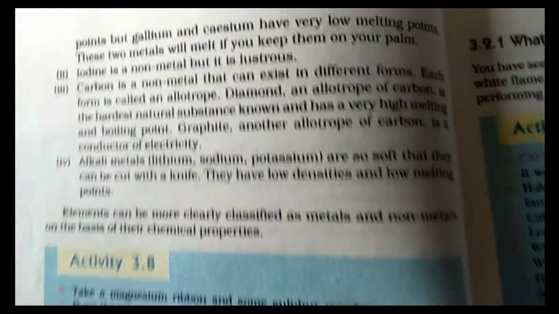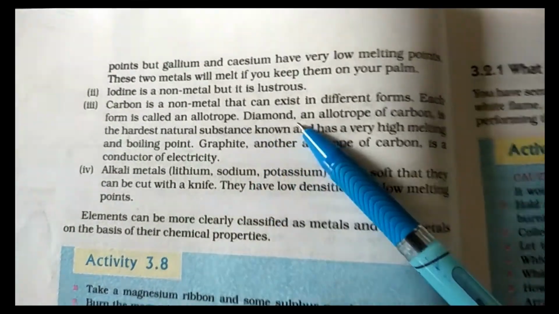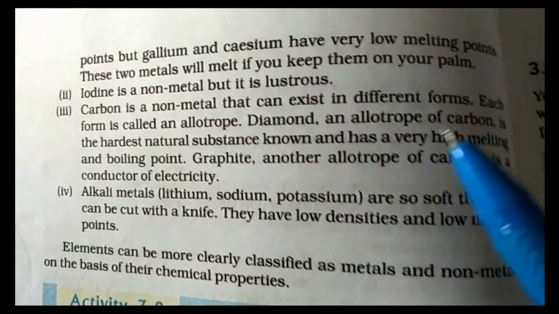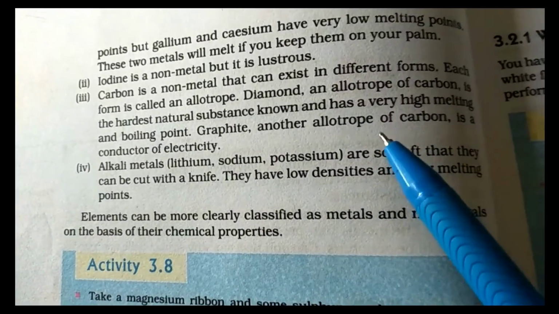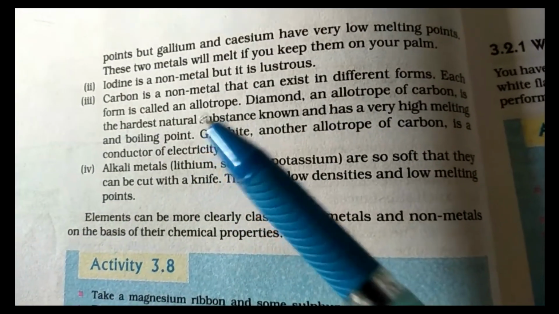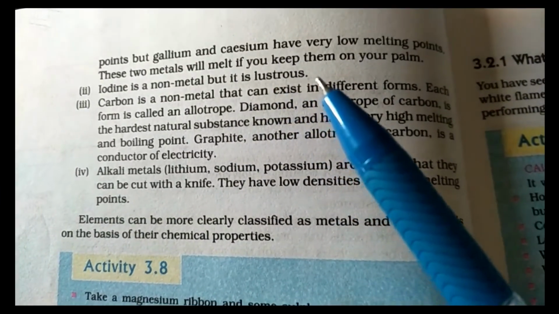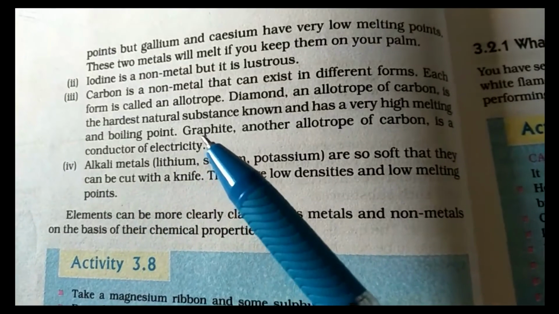Here we are discussing two forms, because they exhibit different properties within the carbon non-metal. Diamond, an allotrope of carbon, is the hardest natural substance known and has a very high melting point. Hardness is normally a property of metals, but carbon is a non-metal with a very high melting and boiling point.